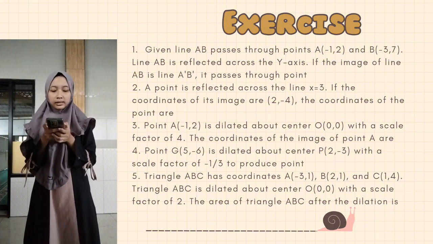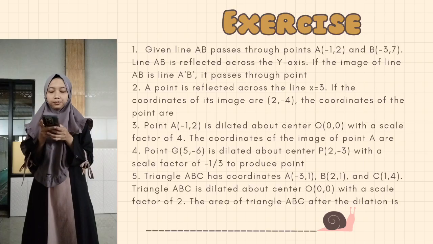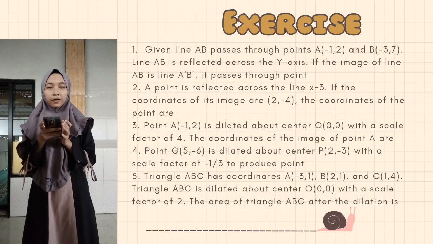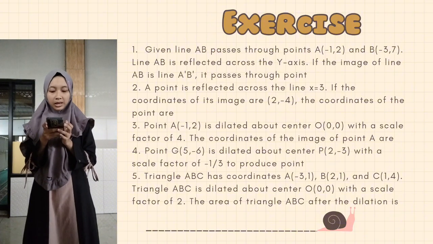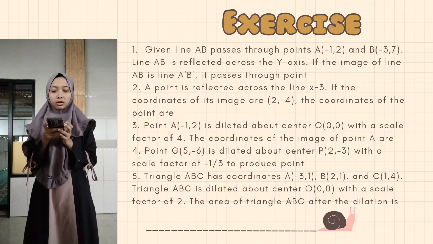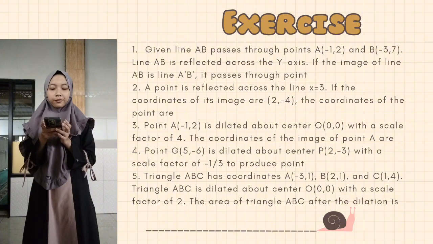Number 4. Point G(5,-6) is dilated about center P(2,-3) with a scale factor of -1/3 to produce point... Number 5.